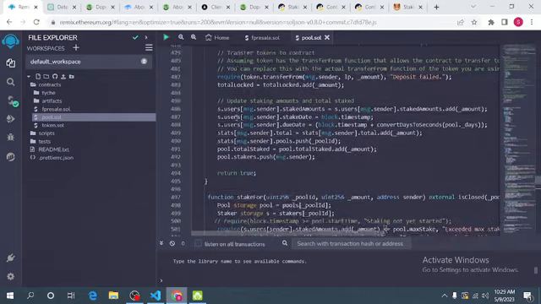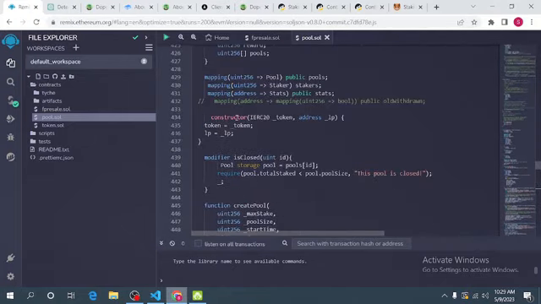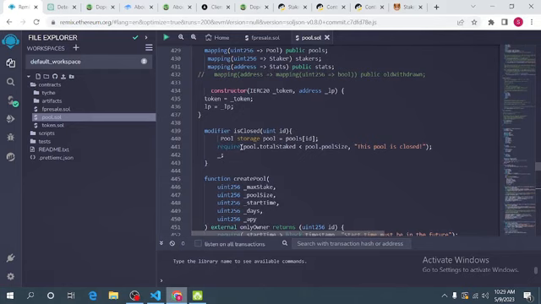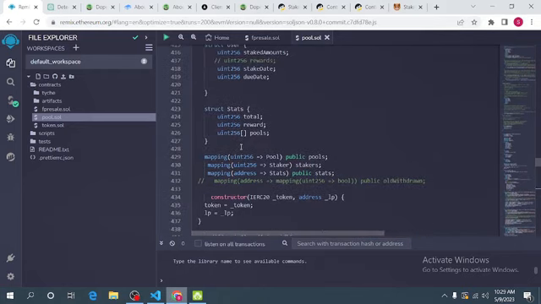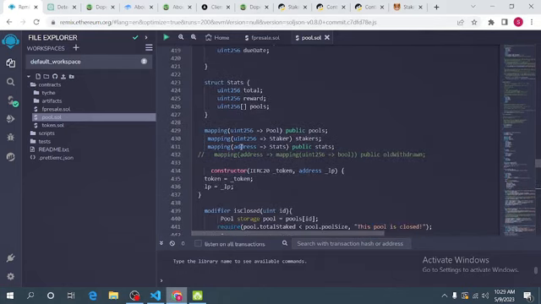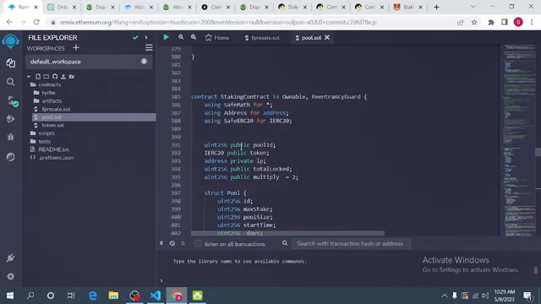You can use it this way. Where are we using that? Okay, so using address for address. Once you do this, you have declared this address variable to be used on addresses.